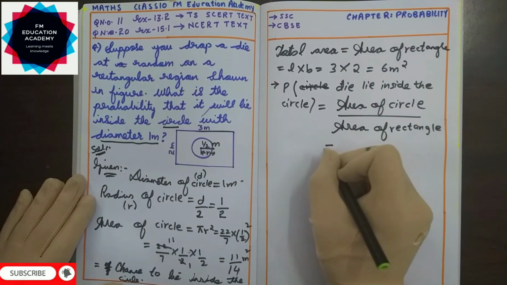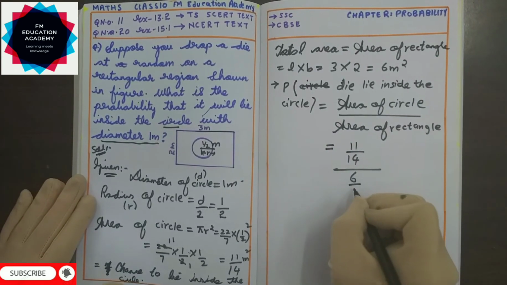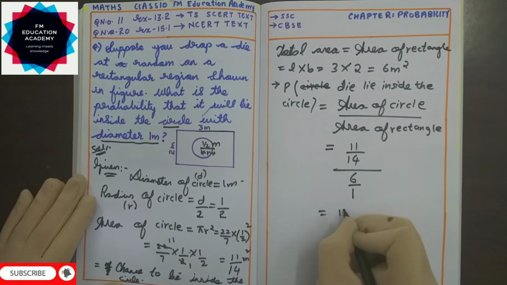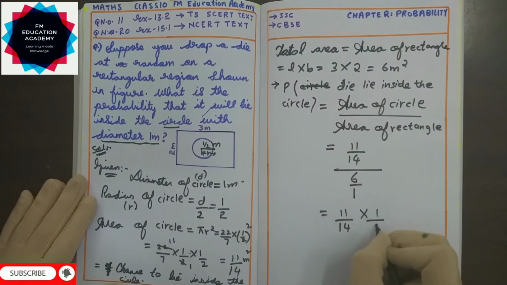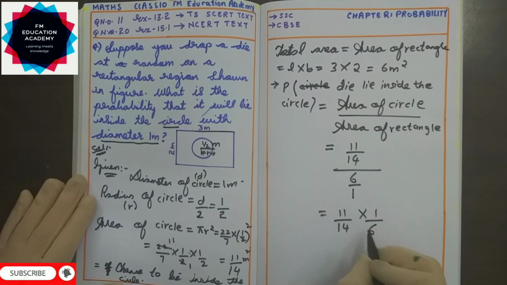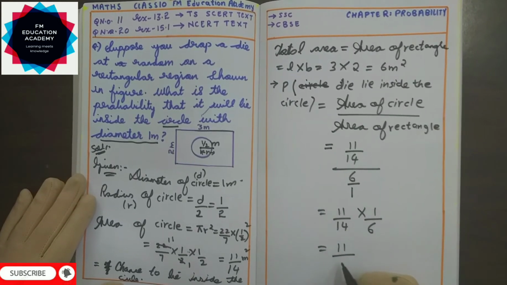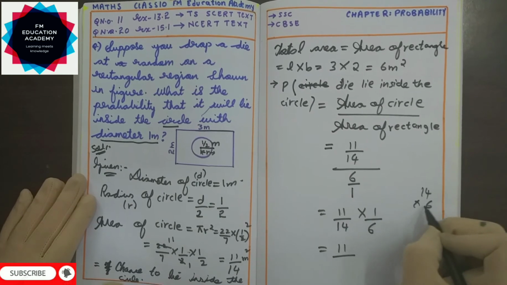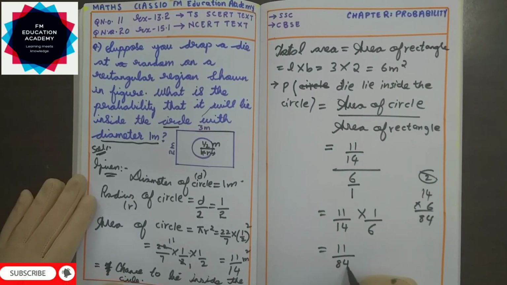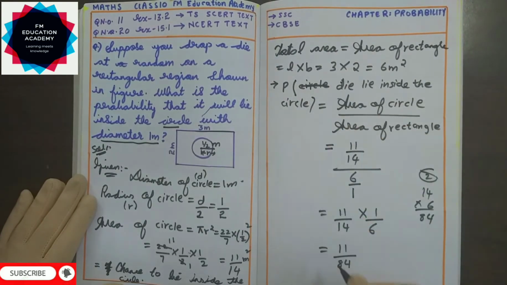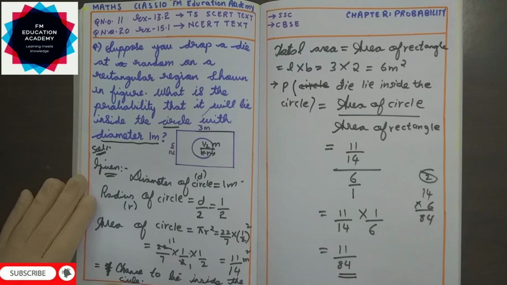So area of circle 11/14 divided by area of rectangle, which is 6. So 6 can be written as 6/1. So 11/14 as it is, divided by 6/1, the 6 goes to the denominator and it becomes 1/6. 11 and 6 won't cancel, 11 and 14 will also not be divisible. So 11 1s are 11, and 14 6s are 84. So the probability that the die will lie inside the circle is 11/84. Probability does not have any unit. So this is my answer.